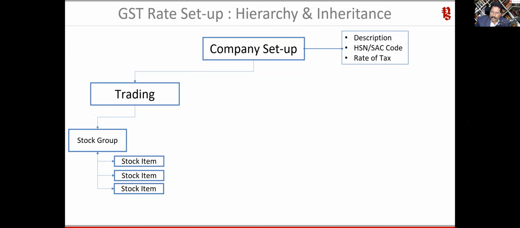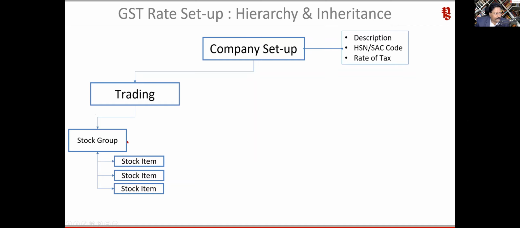So Tally says, don't worry. For the majority of the items that you are dealing in, whatever is the rate of tax, put it at the company level. If there is an exception, let's say this particular stock group, once you put 18% here, every item will automatically get 18%, including your stock group, right?